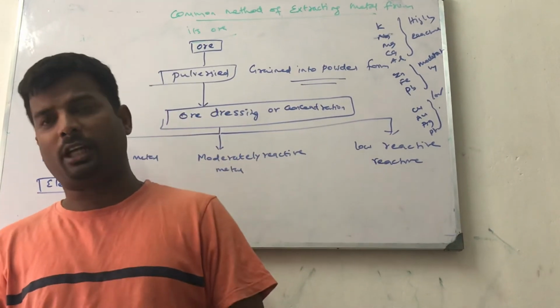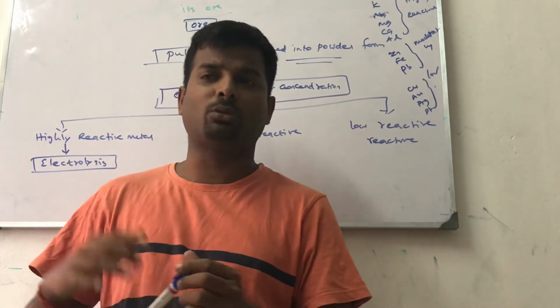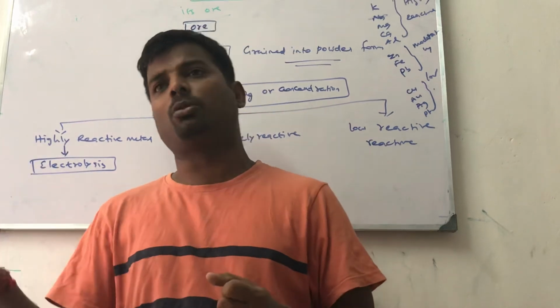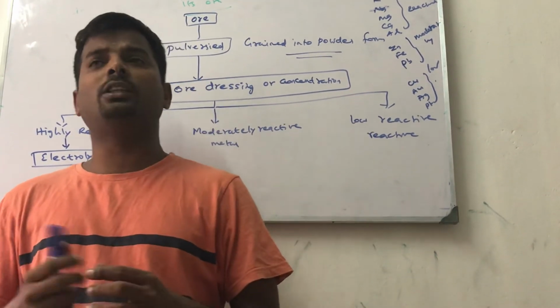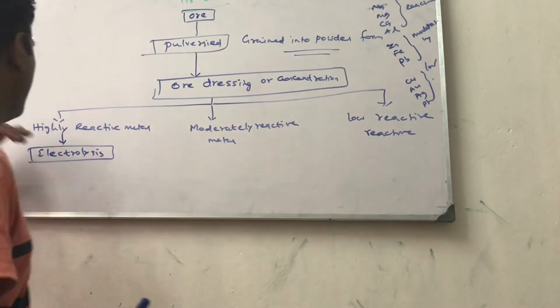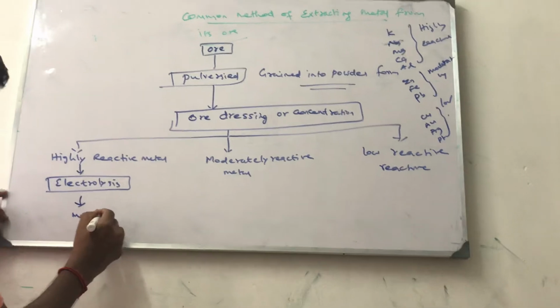So in the cathode reduction takes place, gaining of electrons. In the anode oxidation takes place, loss of electrons. Current moves in the anode direction, electrons move in the cathode direction. In this way we can remove the impurities in the highly reactive metals. That is why electrolysis, and we get the pure metal.